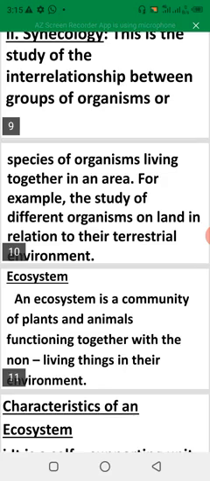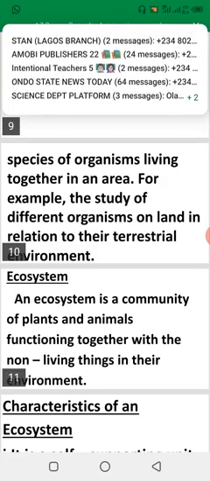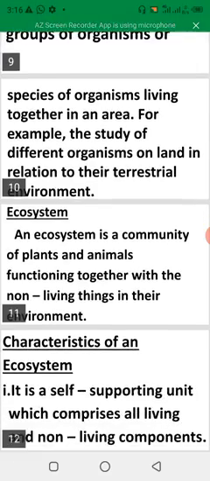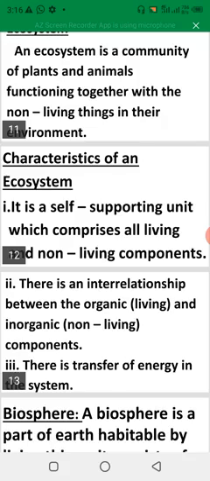So then we have number three, ecosystem. Ecosystem is a community of plants and animals functioning together with non-living things in their environment. The community of plants and animals functioning together, interacting together with non-living things, with stones, with air, with everything in their environment is called what? Ecosystem.